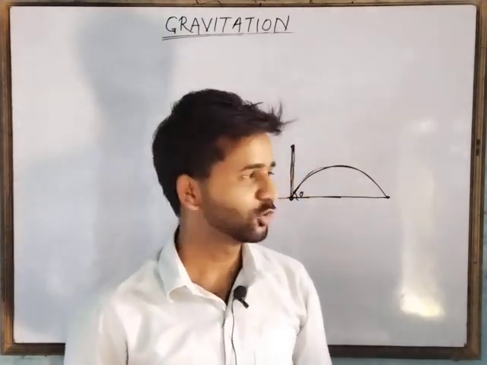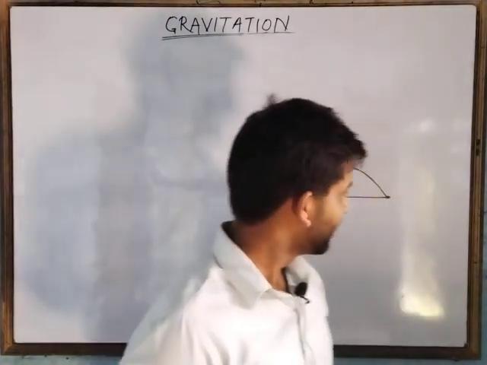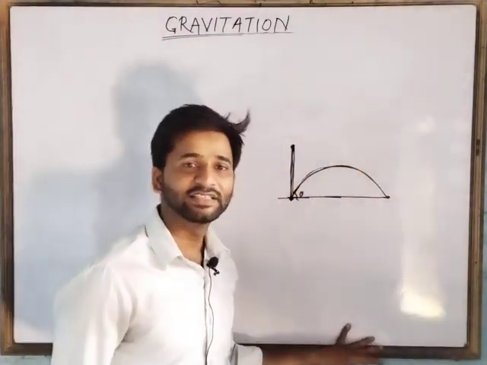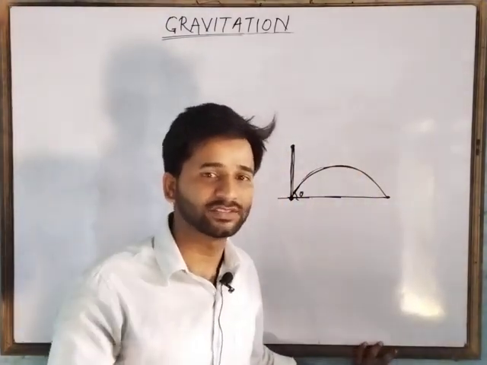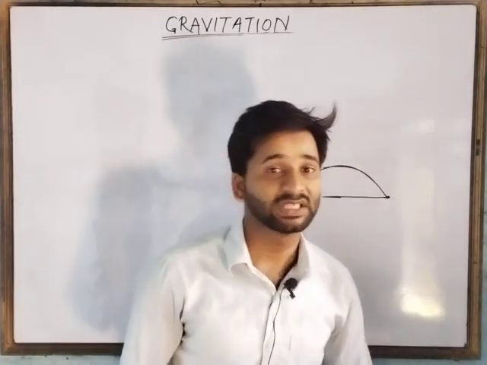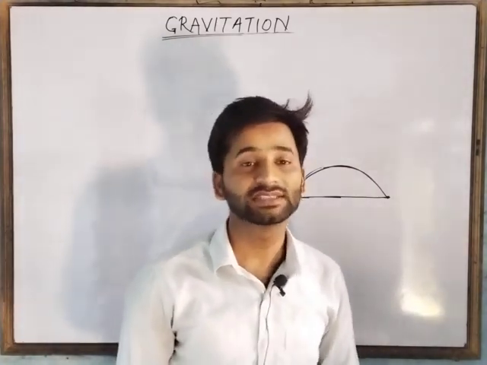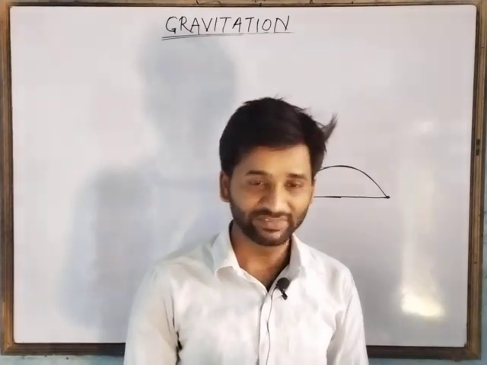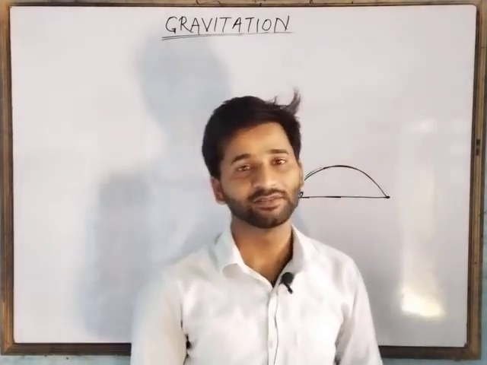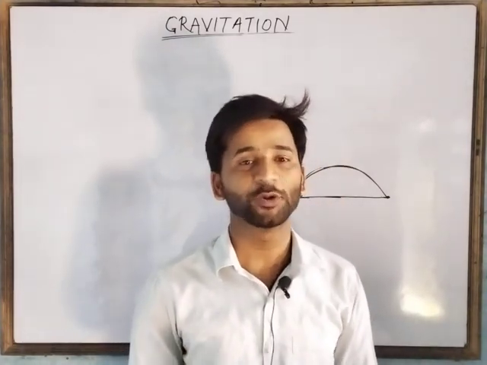Now let us come to the topic again. As I said, everything thrown in upward direction falls down. It is because of the gravitational force. Now the question is, what is gravitational force? The gravitational force is defined as the force of attraction between any objects.